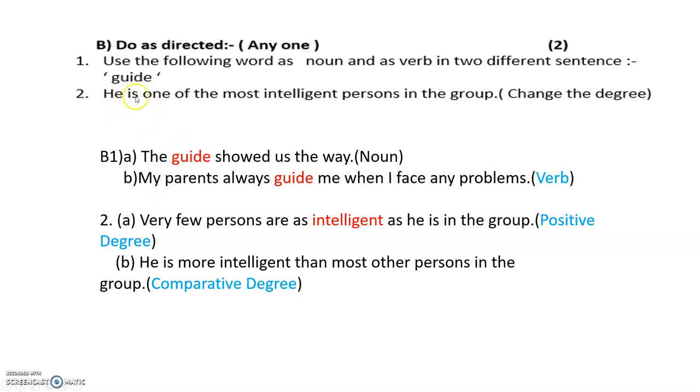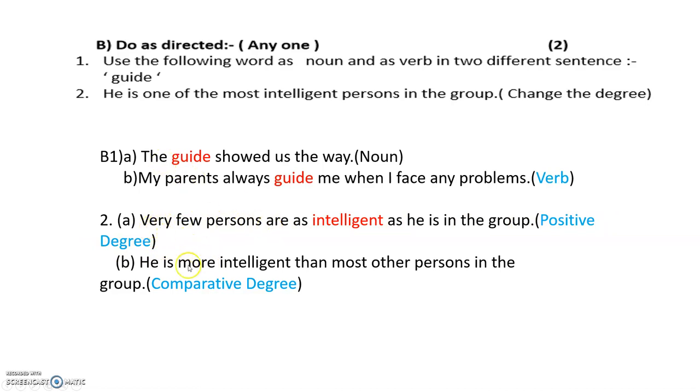Now when we get, he is one of the most. Remember this word. These are all the clue words. Okay. If it comes as one of the most means there are others. Alright. So whenever you write positive degree, in such case, you will always start with very few persons. Always remember this. So this is the keyword that you need to write when you're writing it in positive degree. Very few persons are as intelligent as he is in the group. Okay. So how do we know it's positive? Because you're using the word intelligent. You're not putting anything more. Okay. Just the word intelligent, that is positive degree. But you have to start with very few persons.